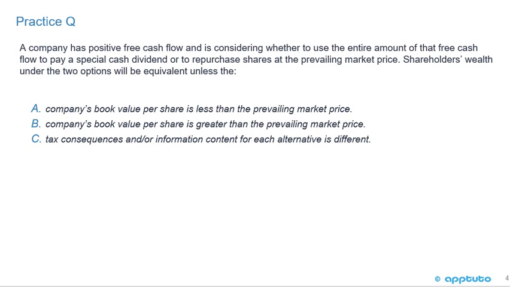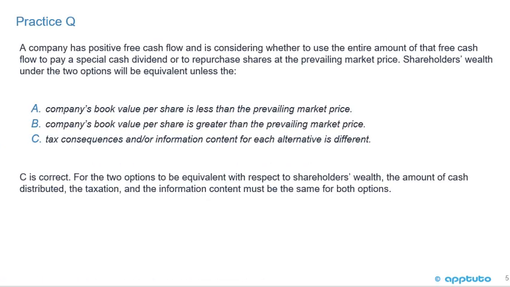A company has positive free cash flow and is considering whether to use the entire amount of that free cash flow to pay a special cash dividend or to repurchase shares at the prevailing market price. Shareholders' wealth under the two options will be equivalent unless the A, company's book value per share is less than the prevailing market price, B, company's book value per share is greater than the prevailing market price, or C, tax consequences and/or other information content for each alternative is different. Okay, the correct answer is C.